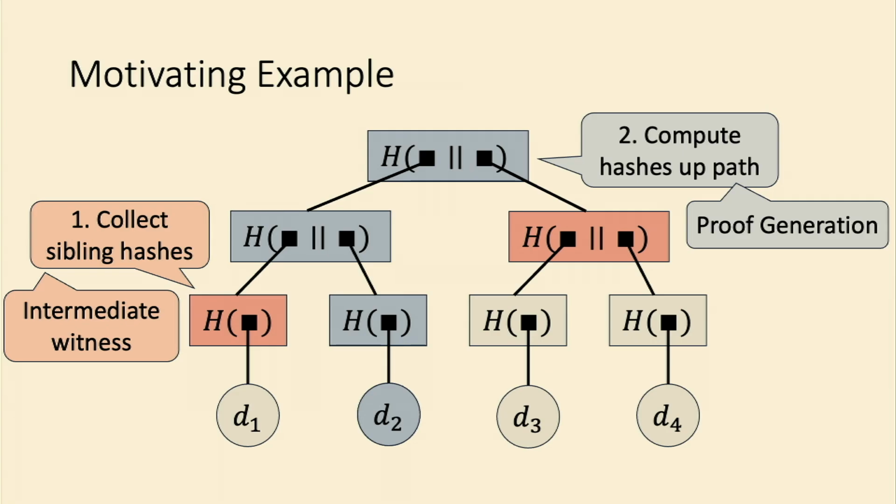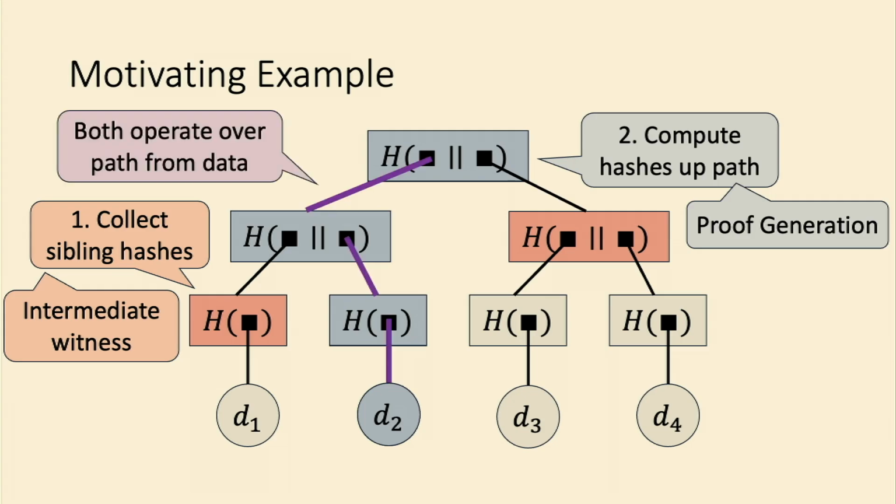The first is that we have these two separate procedures, one for computing this intermediate witness and one for generating the proof. And these procedures actually operate over the same path from the data, from the leaf node up to the hash, along this purple path that I've denoted here.